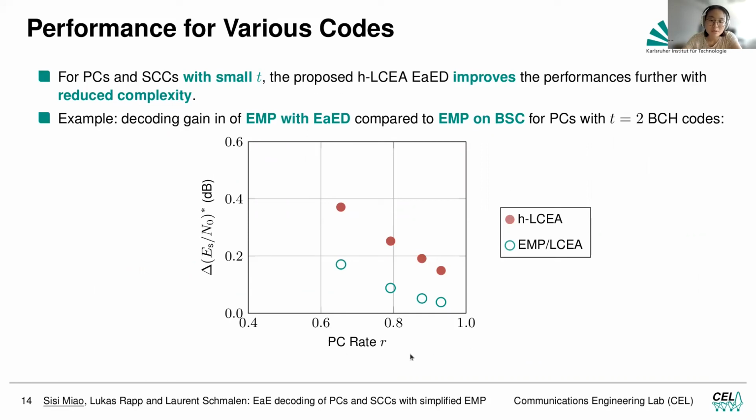So for product codes with different rates, which is the x-axis, we show the decoding gain we get by using the EMP algorithms compared to the IMP algorithms on the binary symmetric channel. And we can see that with the original EMP, we have some gain if we use error-and-erasure decoding, but if we use the heuristic version of the algorithm, we are even better.